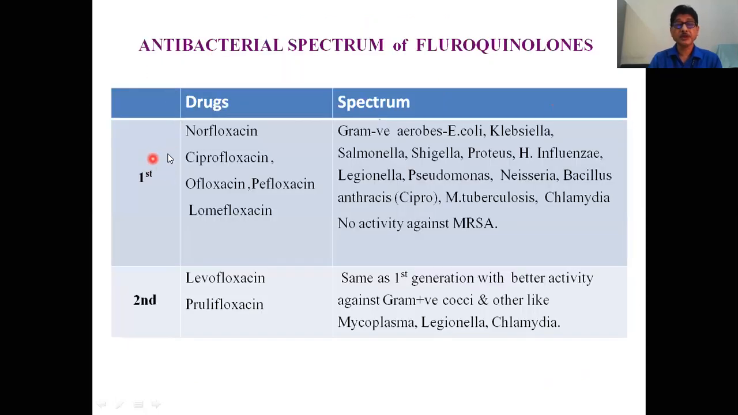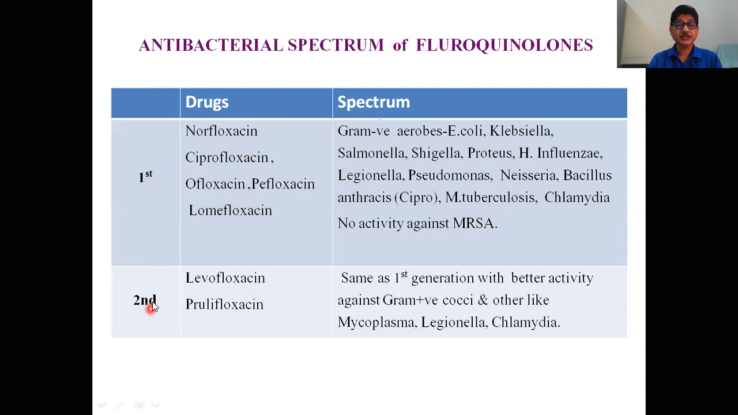Now, what are the members of the different generations of the fluoroquinolones? The first generation drugs are norfloxacin, ciprofloxacin, ofloxacin, lomefloxacin and others. They mainly cover gram-negative organisms like Salmonella, Shigella, Proteus, Haemophilus influenzae, Bacillus anthracis, Mycobacterium tuberculosis, Chlamydia, but they don't have any activity against methicillin-resistant Staphylococcus aureus.